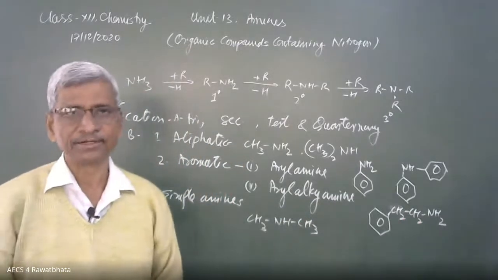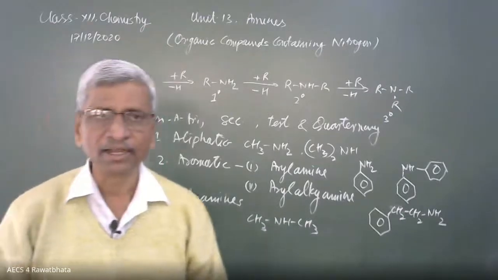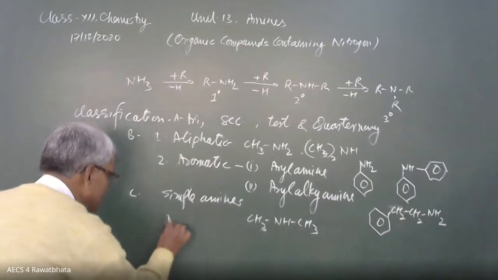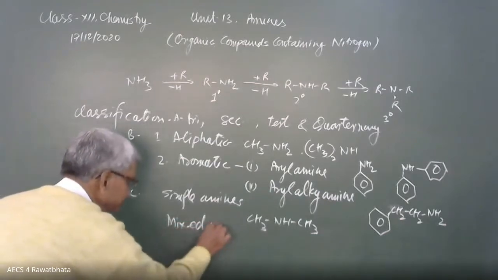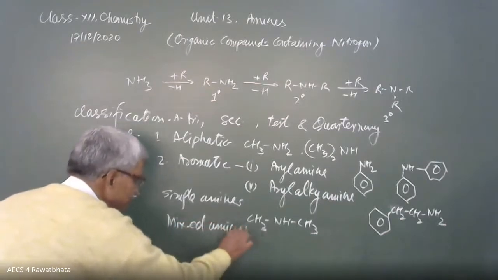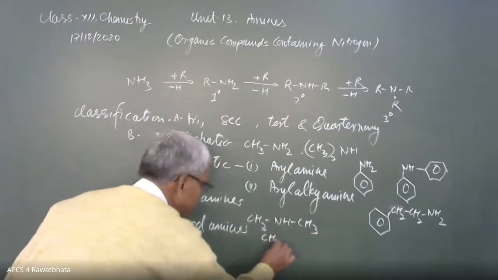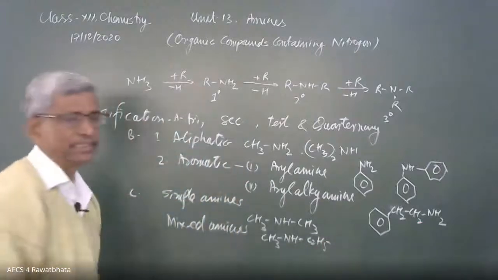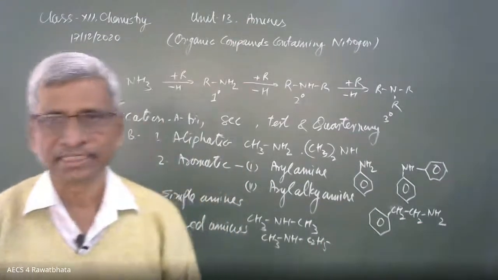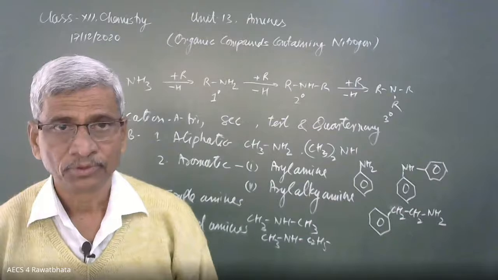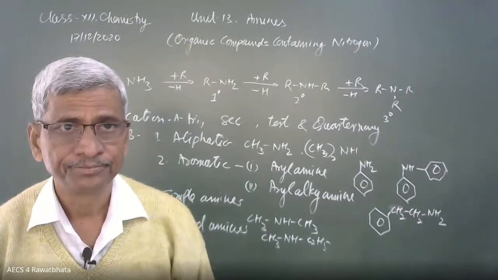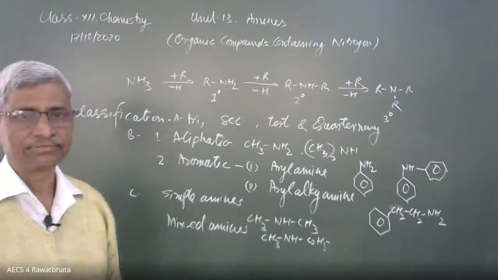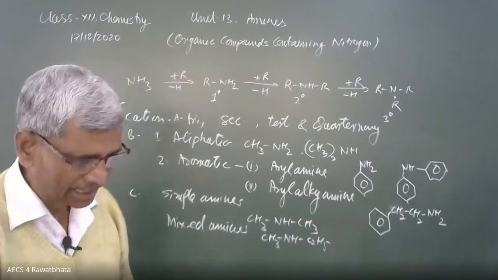And mixed amine, for the namesake only, mixed amine means alkyl groups are different. That is the mixed amines, where alkyl groups are different. One is CH3 and another is C2H5. Then it is called mixed. Okay beta. So these are the various classes of the amines. Classification, way of classification is like this.